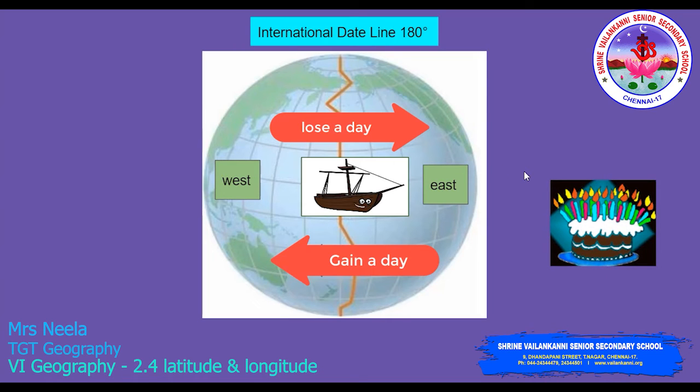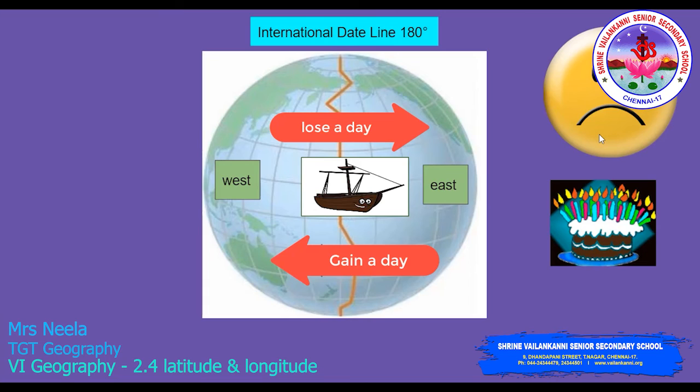You don't spend it completely. You're losing that day. You came to the 25th. So from your birthday on the 24th, you're crossing from west to east and you reached 25th in the east, so you're losing a day. You're sad.